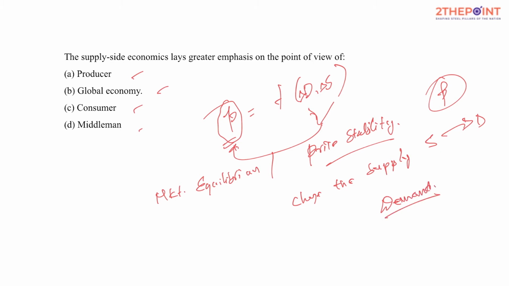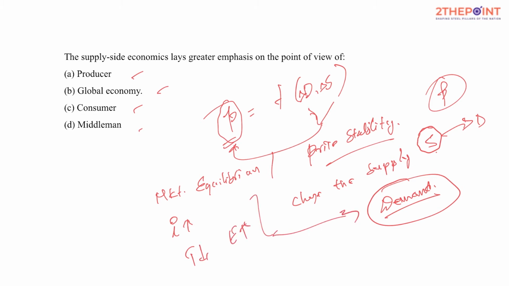So if your actions are influencing the supply of goods and services, then I call it supply side economics. But if the actions of the government would influence the demand side, how could you influence the aggregate demand in the economy? By altering the interest rates through monetary policy. Similarly, when it comes to fiscal policy, by decreasing tax rates and increasing expenditure, you could influence the demand in the economy, isn't it? So here the question asked is, the supply side economics lays greater emphasis on the point of view of who would be the supplier of goods and services? Ideally, it's a producer. That's the most appropriate answer.